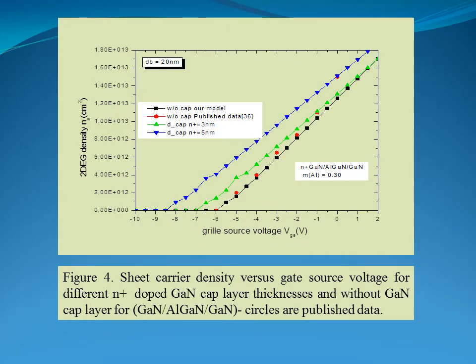Figure 4 shows the sheet carrier density NS versus VGS for different thicknesses of n-type doped GaN cap layer. NS increases almost linearly with VGS over a given threshold. Moreover, the curves shift to more negative VGS when increasing the n-type doped GaN cap layer thickness.